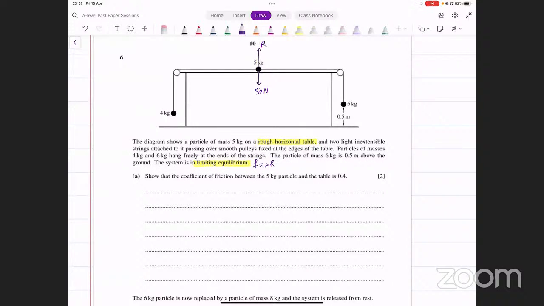Reaction इसके equal होगा, वो भी 50 हो जाएगा. Now, these are two separate strings. Right वाली string आपकी अलग है, left वाली string अलग है. Tensions are going to be different for these two strings. Left side पे different tension होगी, right side पे different tension होगी. Let's call this T1. ये left पे लग रही है. Let's call this T2. ये right पे लग रही है. ये आपकी forces होगी. What else do we have?